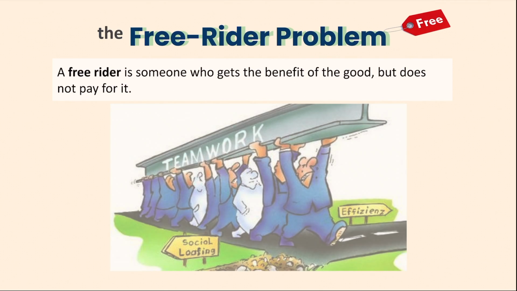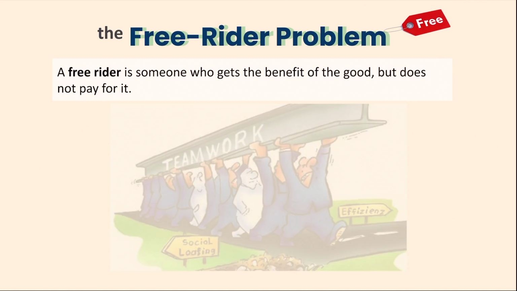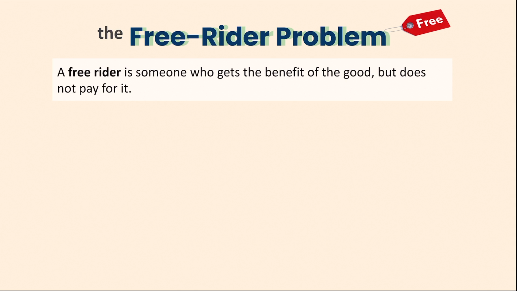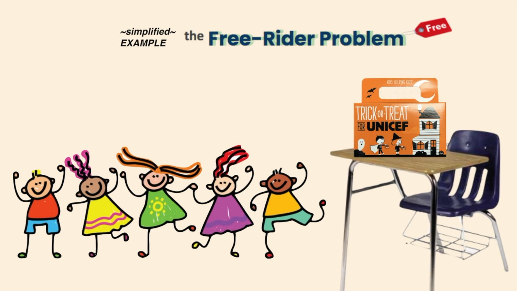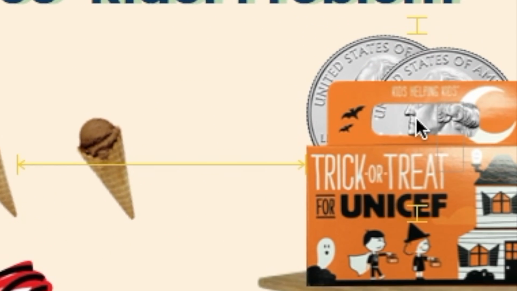One issue is the free rider problem. A free rider is someone who gets the benefit of a good but does not contribute or pay for it. Let's go back to school for an example. Say that you're raising money for a fundraiser and donate to support the cause, but also to win an ice cream party. Not everyone in the class donates money, yet they can still all reap the benefits of raising the most money, which is getting the ice cream party.